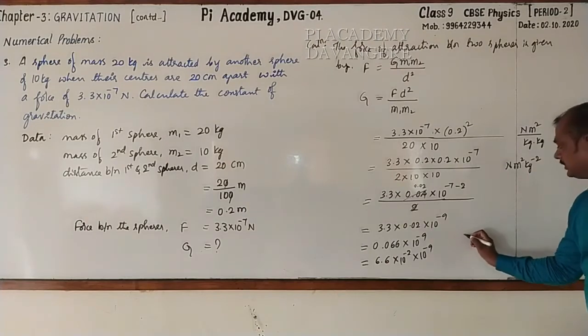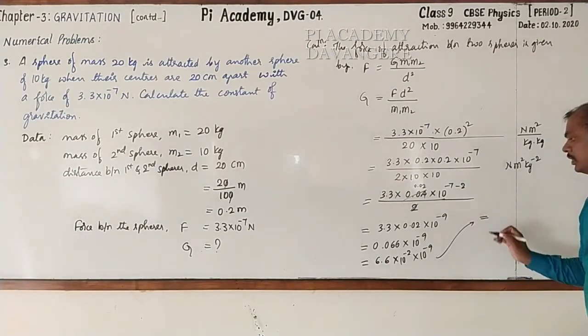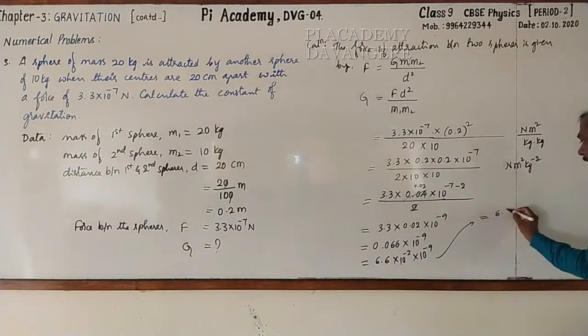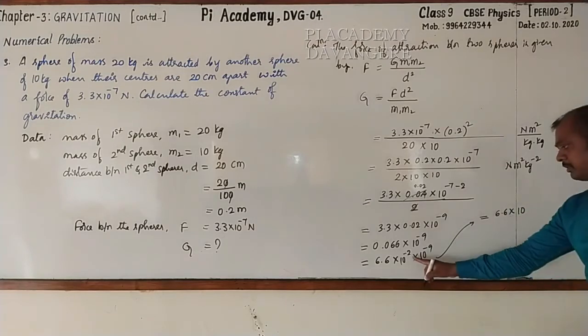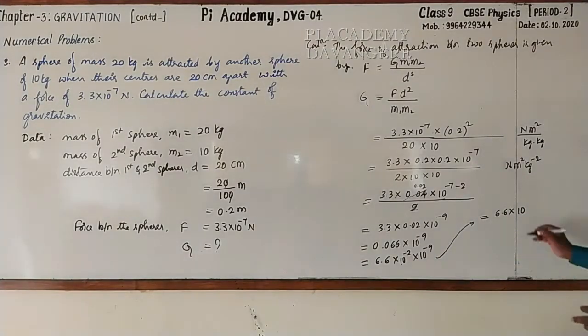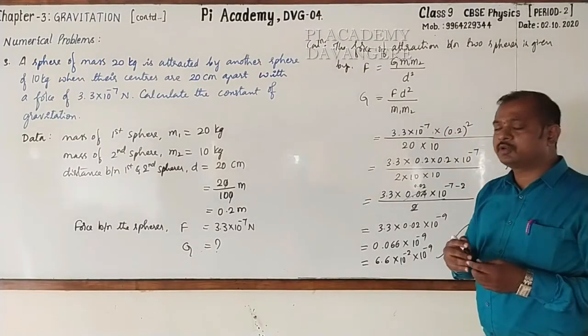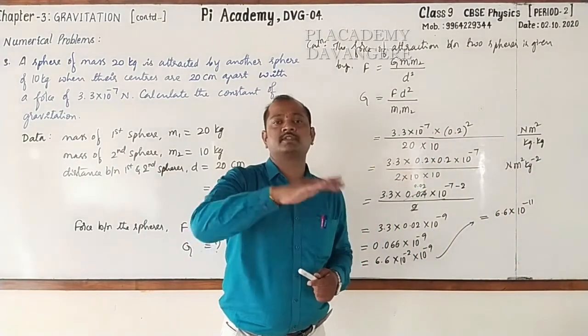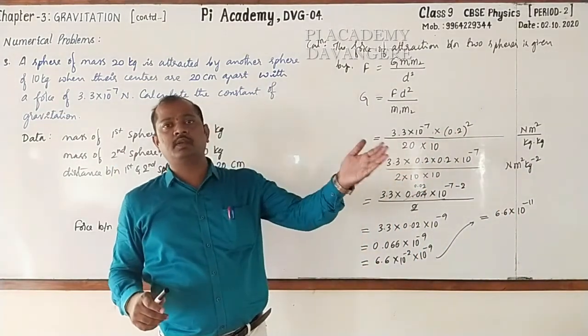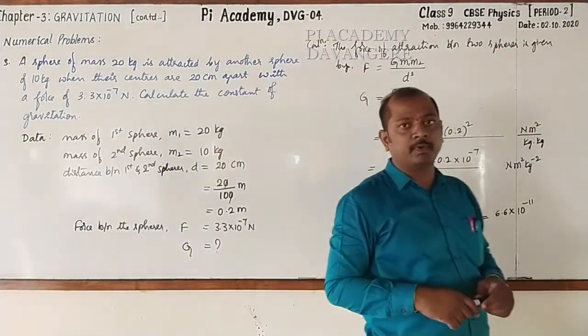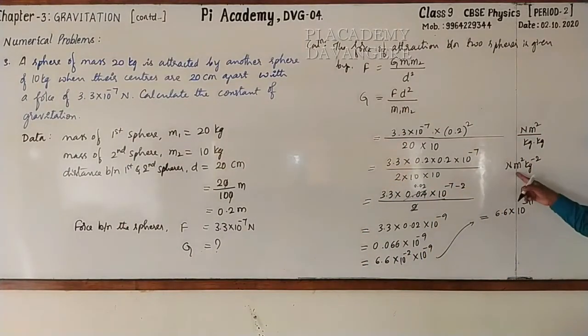This is equal to 6.67 into 10 raised to the power minus 2 minus 9, that is minus 11. See, what is the value of gravitational constant? We write approximately it as 6.67 into 10 raised to the power minus 11 Newton meter square kg to the power minus 2. The value is same and the unit is Newton meter square kg to the power minus 2.